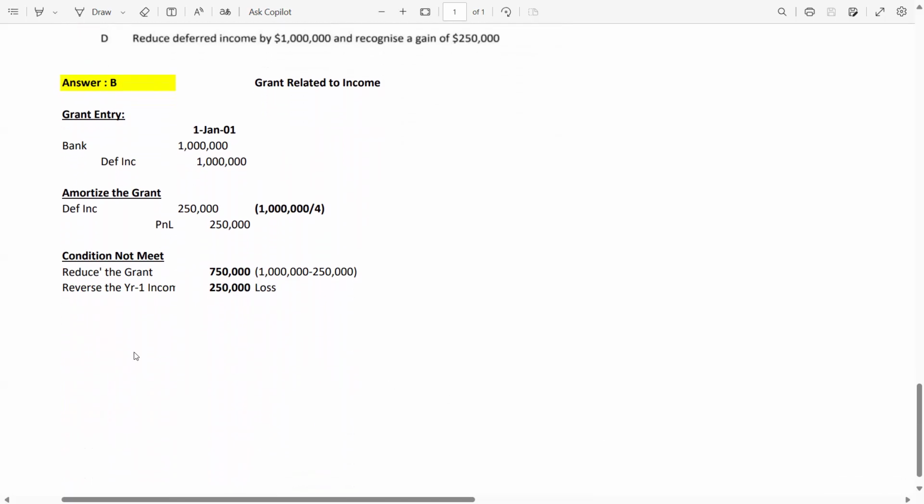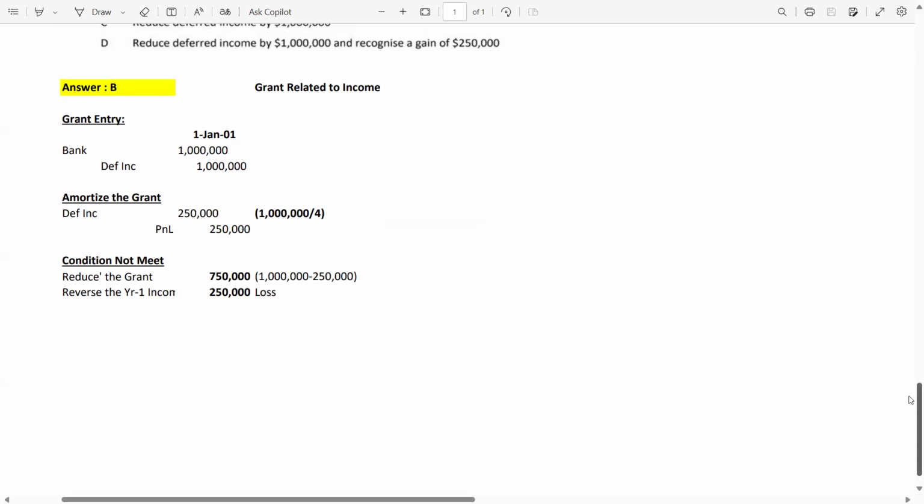If the condition is not met, of course, you will have to repay the grant. Now, reduce the grant, which means you have to remove the grant. So 750. Why 750? Because 1 million is the entire grant amount and 250 is already booked as income. So reduce the grant by 7,50,000 and reverse the year one income, this 2,50,000. So you have to make two adjustments.